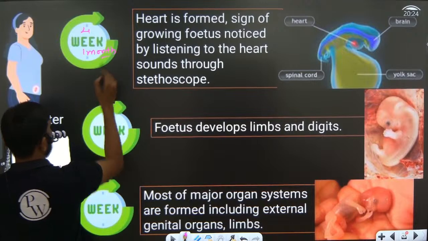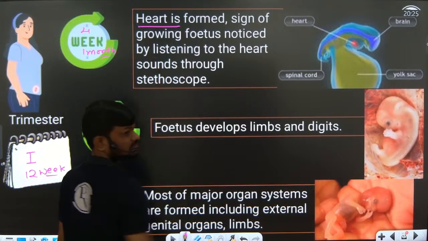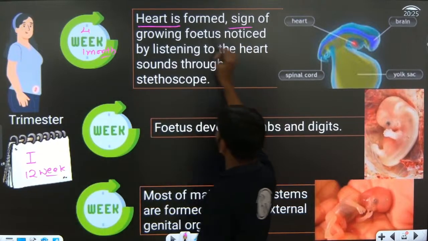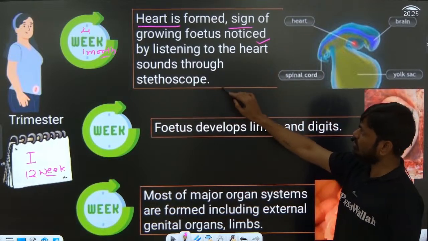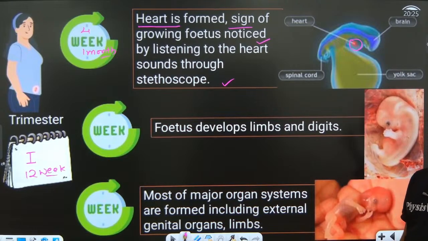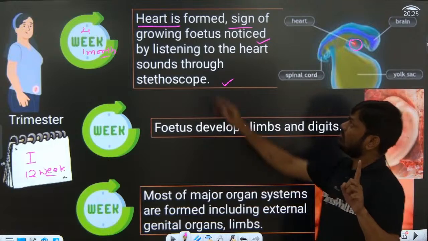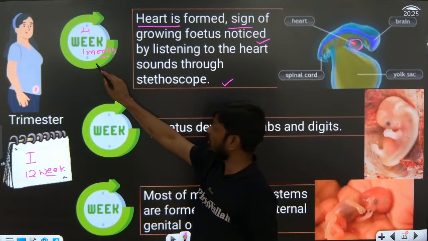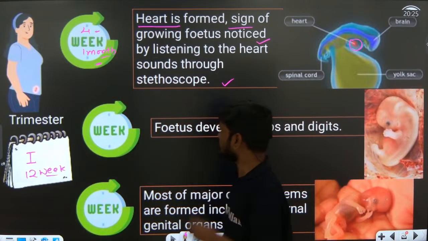At 1 month, the fetus's heart will form. Okay, so the sign of the growing fetus can be noticed by listening to the heart sound through the stethoscope. So in the first month of the fetus, the heart is formed. 1 month, you remember, 4 weeks also you remember, very very important.